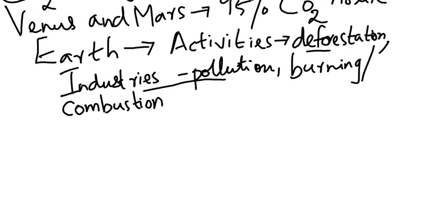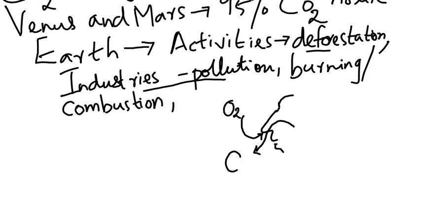Another is that you breathe out, no? Suppose this is you. You take in which gas? You breathe in oxygen. Very good. But then you breathe out what? Very good. So in this way also, carbon dioxide can come into the air, that is by breathing out, which you can write as respiration. So these are the activities by which carbon dioxide is present in the atmosphere on our earth.